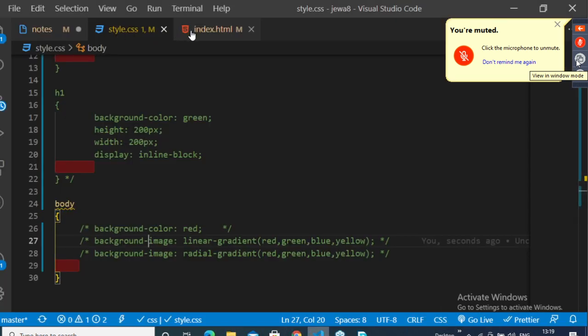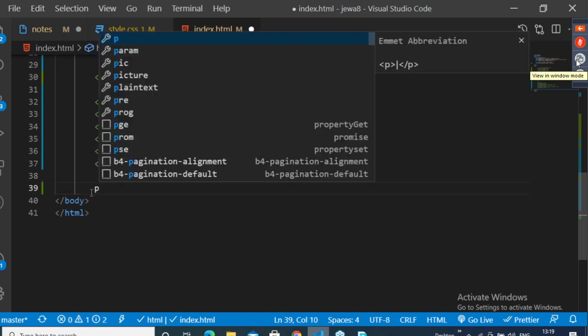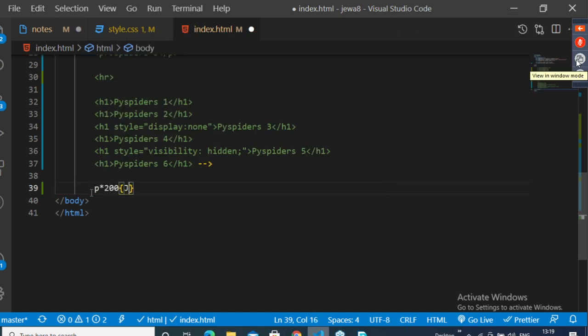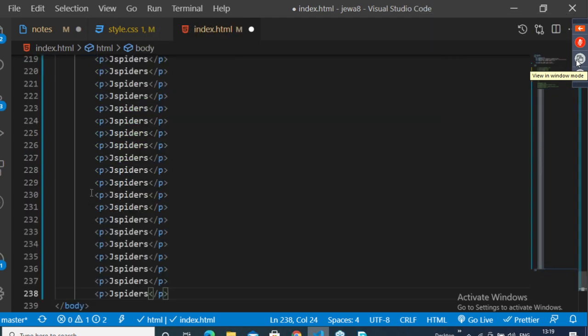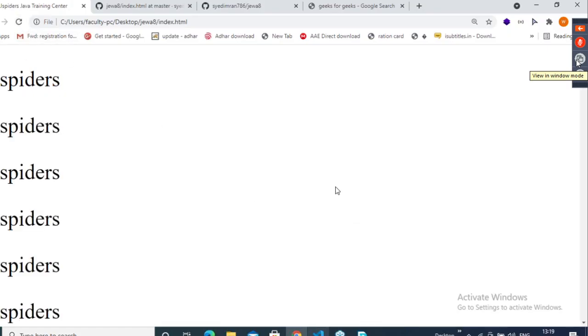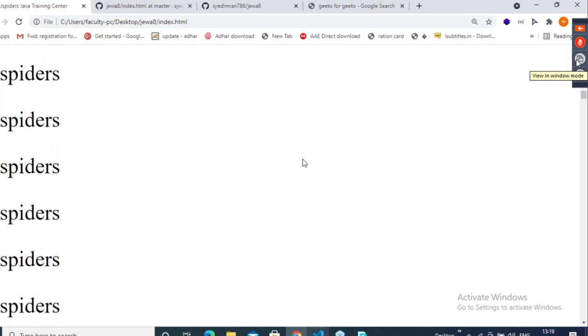So now here I will add some paragraphs. P into 200, and here I will pass chase spiders. Save this. So I have added 200 paragraphs. Yes, just to create a scroll bar, I have added them.